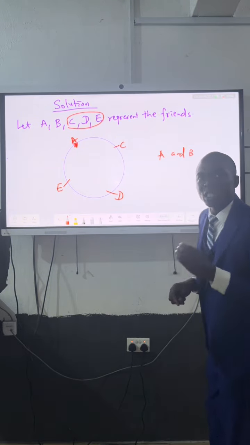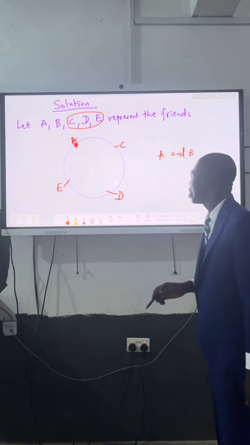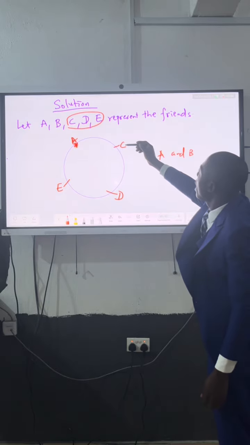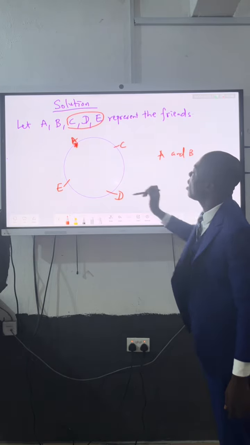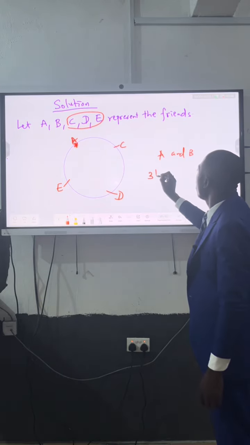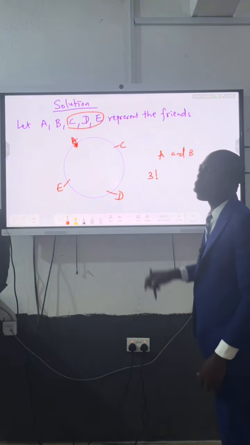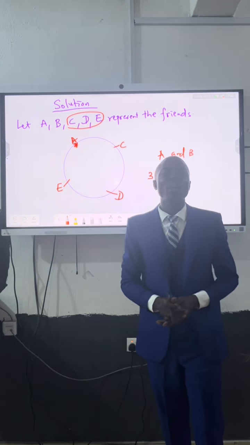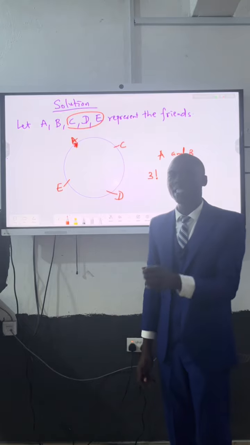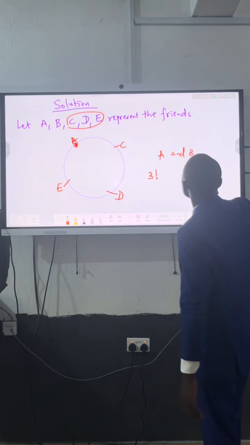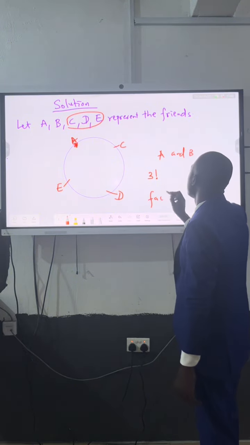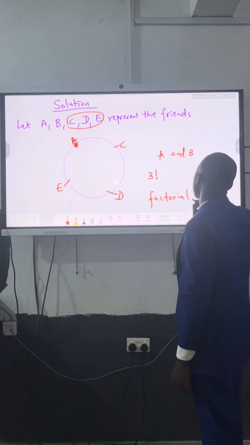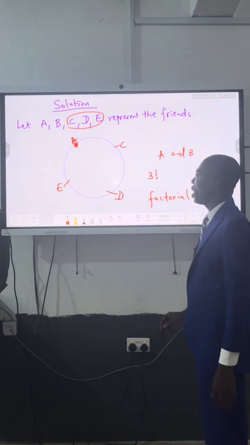So look at how we explain this in permutation. C, D, and E can be seated in 3 factorial ways. This symbol is called exclamation mark in English, but in mathematics it is called factorial.